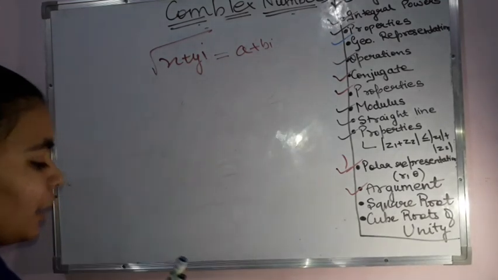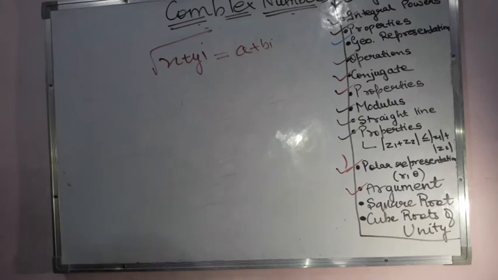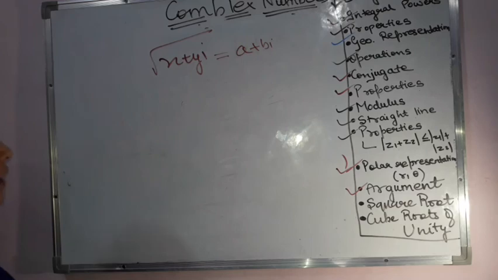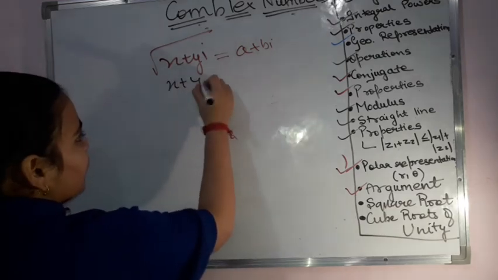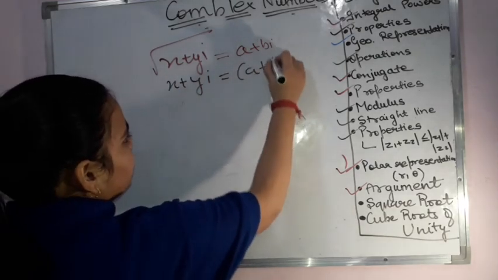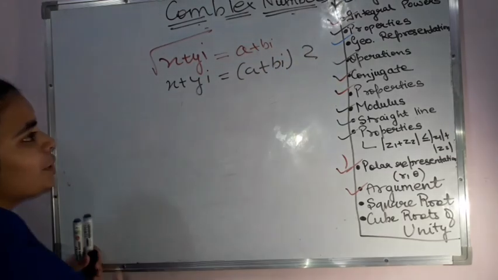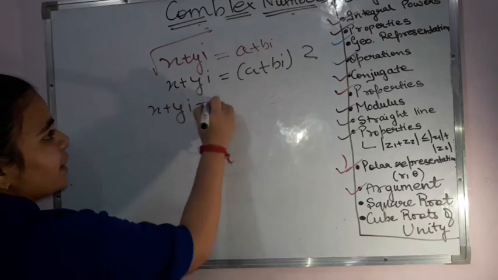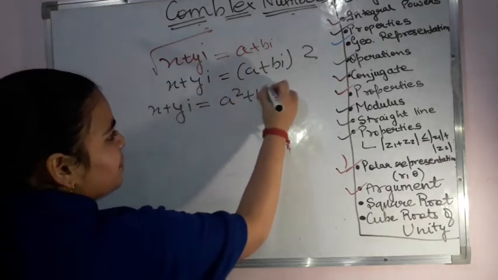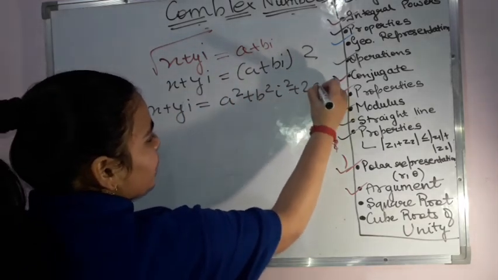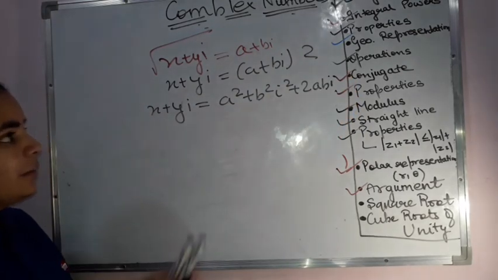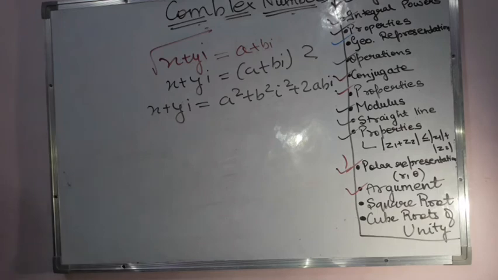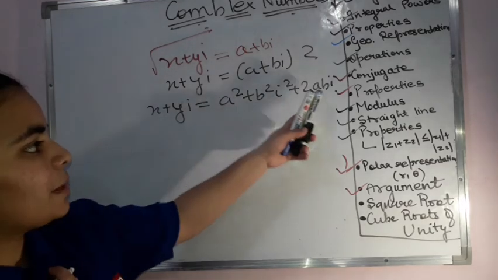Now we are doing nothing but solving it. How to solve it? Squaring both sides so that I can get rid of my square root. That means I have x plus yi equal to (a plus bi) whole square. Now simply solving it the way we solve it, I will be having x plus yi equal to a square plus b square i square plus 2abi. What are we doing? Simply (a plus bi) whole square, expanding the term, so a square plus b square i square plus 2abi.